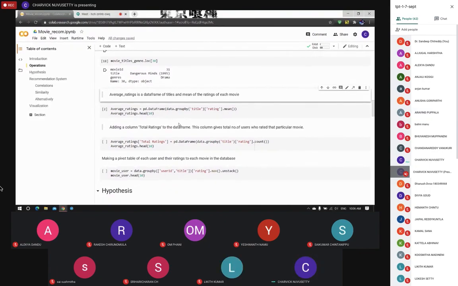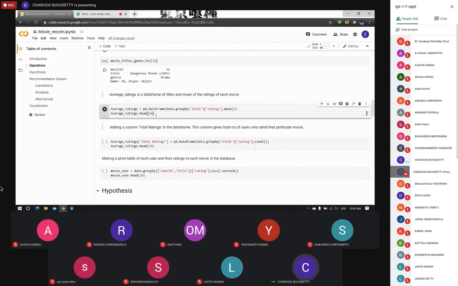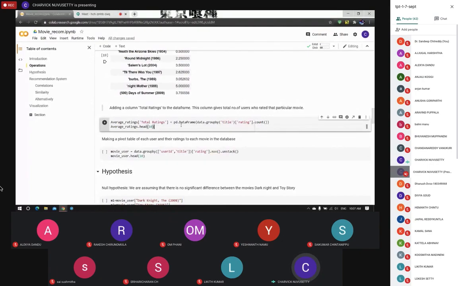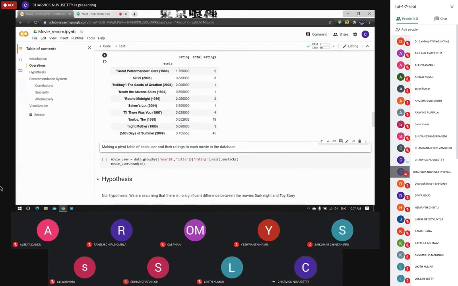So that's how we are using movies.id to merge two different CSV files. Now we are going to separate the title and rating from the above data set and use them to form a new data frame or data set. Next, we need to add a new column to see the number of times a movie has been rated. For that, we are going to use the count function.